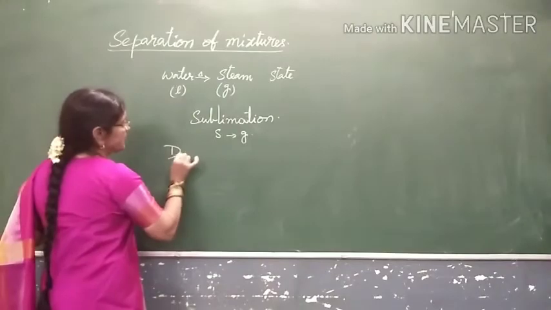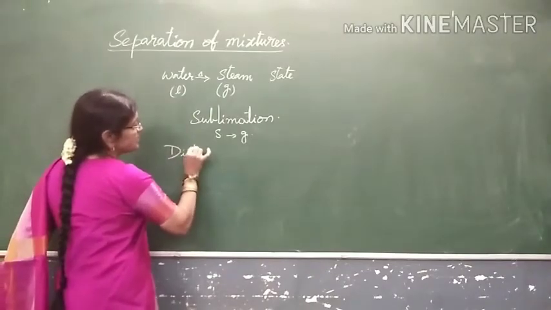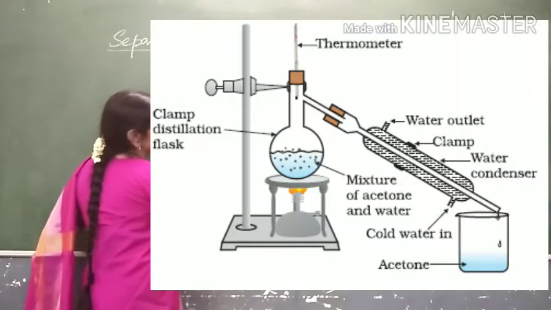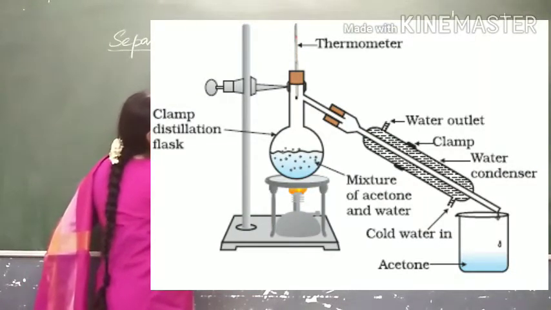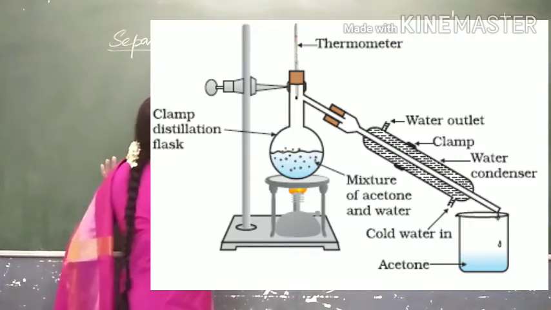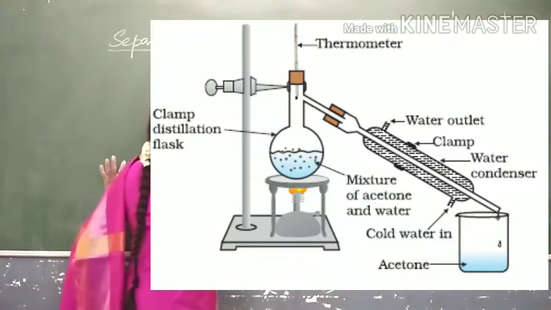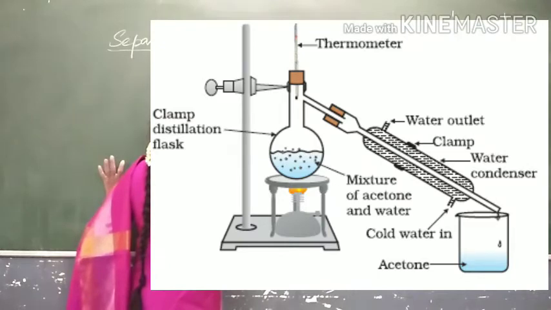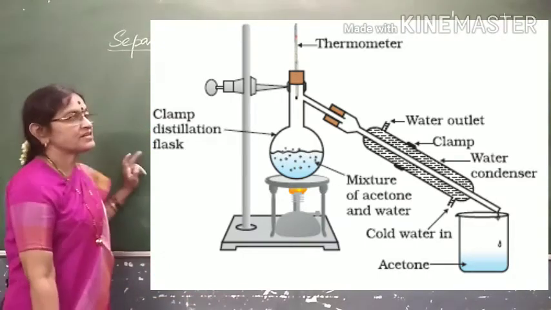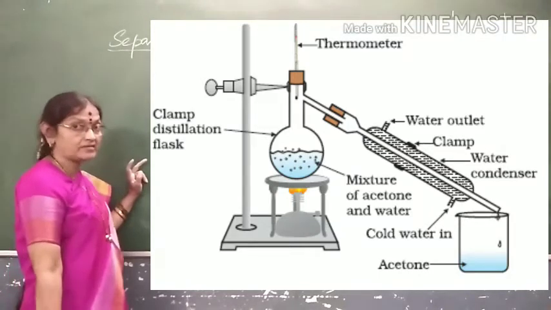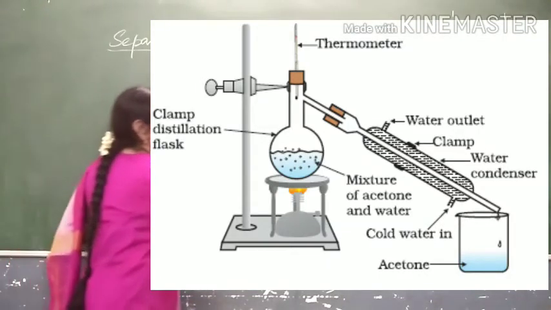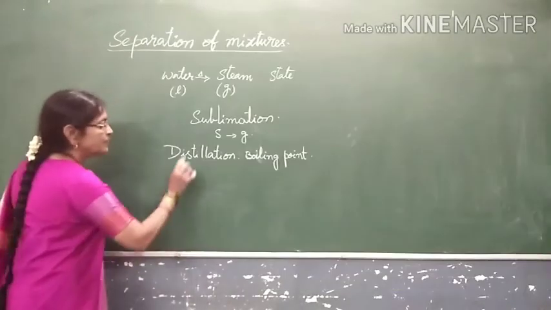Next, distillation. Distillation is another process. Here, based on the boiling points, you will be separating the two substances that are mixed. For example, air. Air is a mixture of gases. Same way, in the distillation process, based on the boiling points, you will be separating.